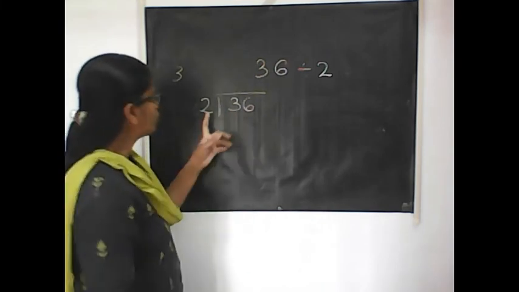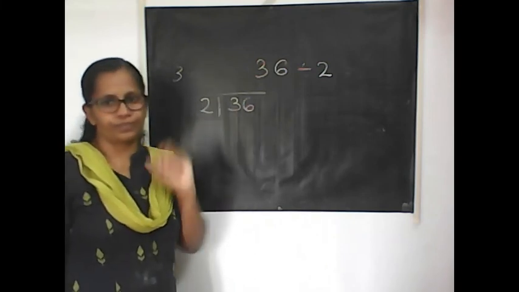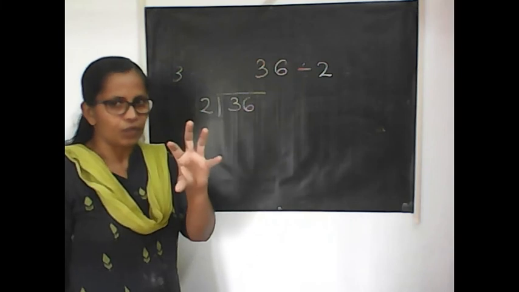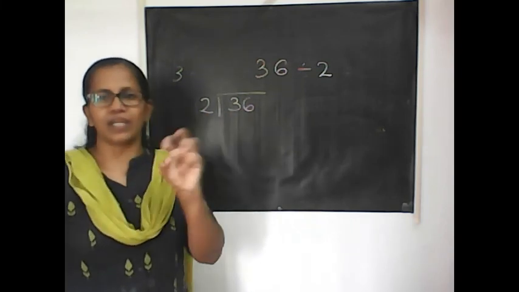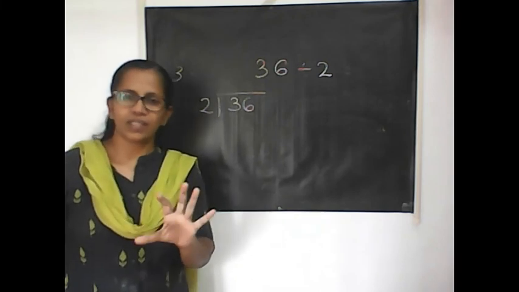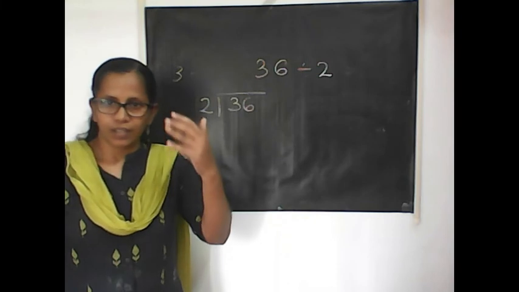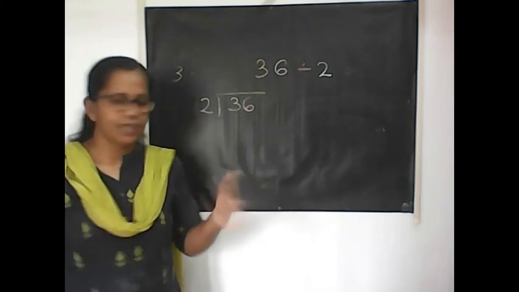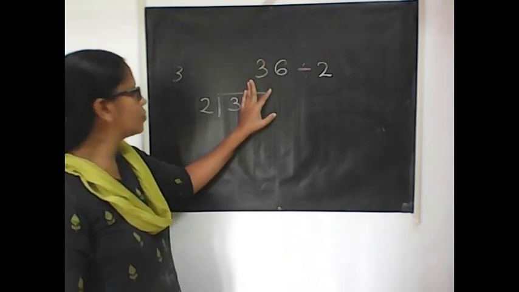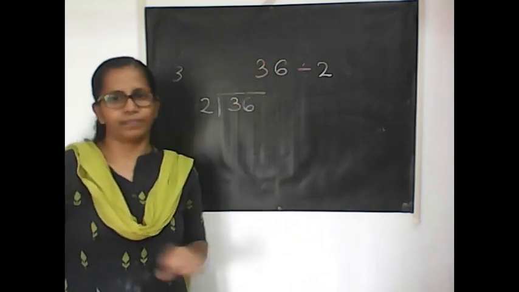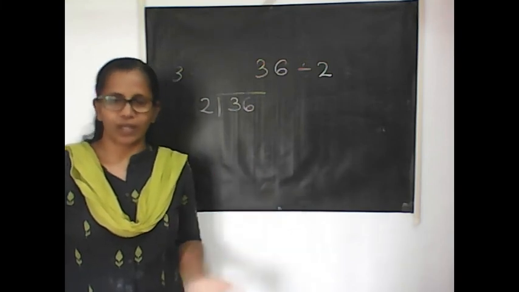So 2 ones are 2. 2 twos are 4. From 3 toffees, I am taking 2 at a time. How many times can I take? To understand that, say the table of 2. Got it? You should develop an idea that I have only 3 toffees in a packet. I am going to take 2 at a time, or going to give 2 to each student.